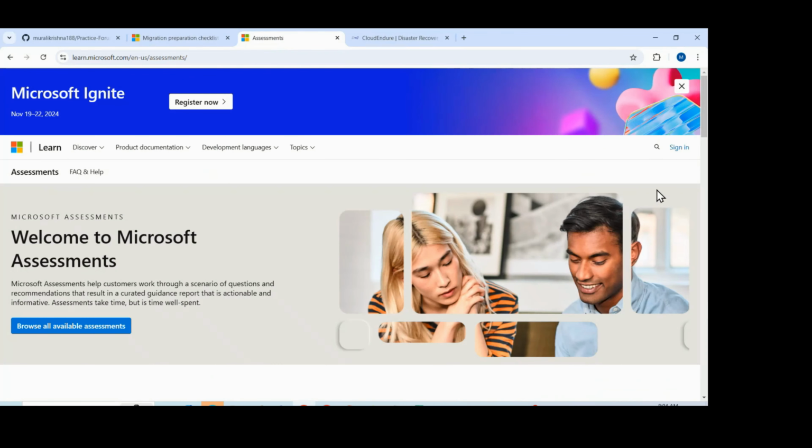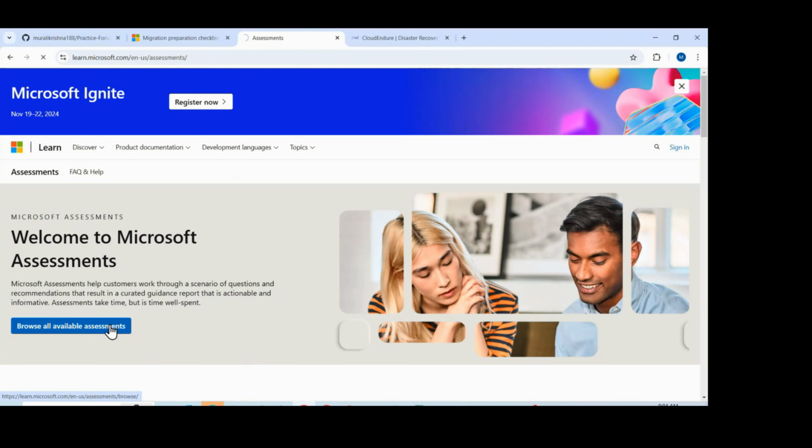So Microsoft offers so many assessments. Under cloud architecture classes, we observe some architectures such as the Cloud Adoption Framework and the Well-Architected Framework. So different frameworks we observed. Okay? So here, let us see what all assessments are available.